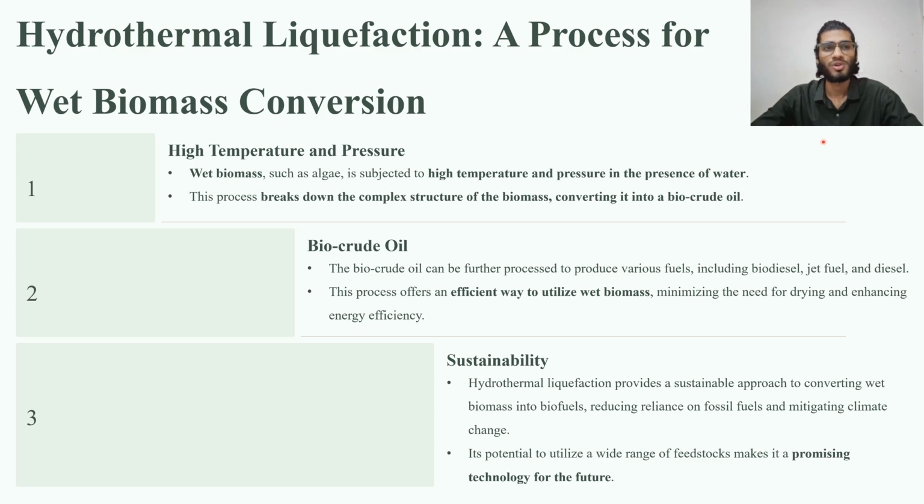So coming to our next process, that is hydrothermal liquefaction, which is a process specifically for wet biomass conversion. So hydrothermal liquefaction is a process in which the biomass will be treated with water at high temperature and pressure. What it will do is break down the complex structure of biomass, converting it to biocrude oil. So biocrude oil later can be used, in the refined form, as biodiesel, jet fuel, and diesel. It is a very efficient way to utilize wet biomass.